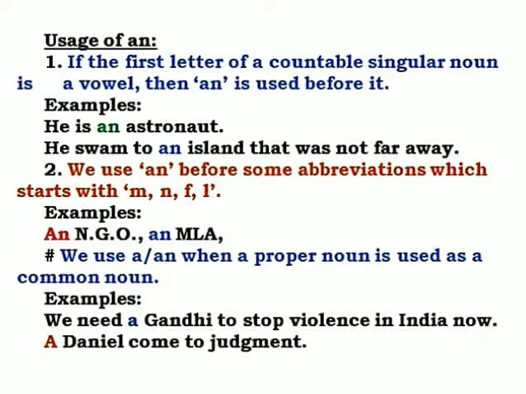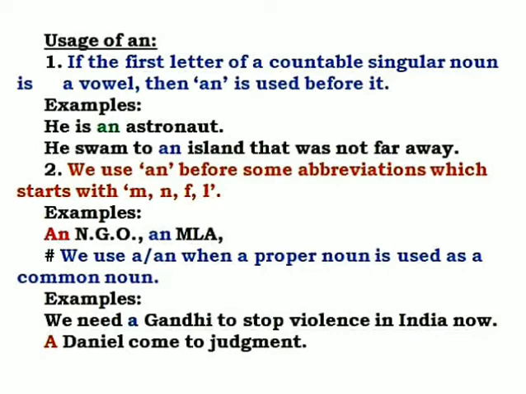Here this Gandhi is acting as a common noun. Suppose we are not wanting the actual Gandhi; here we are actually wanting a person who is like Gandhiji, and who can stop violence in India now.